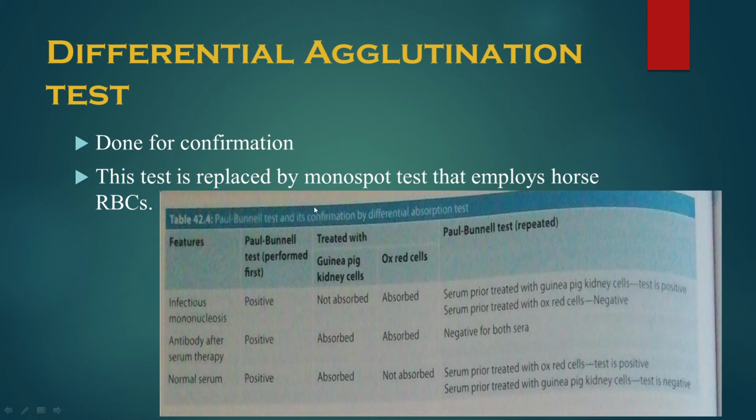This test is replaced by a simple slide agglutination test that you call the monospot test. This test employs horse RBCs instead of sheep RBCs, with the same sensitivity and specificity. So the Paul Bunnell test, the differential agglutination test and the monospot test all detect the non-specific antibodies.